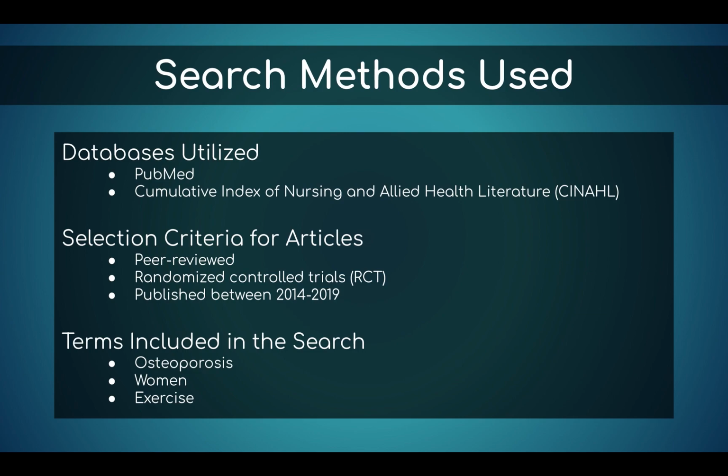To search for studies pertinent to our PICO question, we utilized databases containing scholarly articles from PubMed and the Cumulative Index of Nursing and Allied Health Literature, also known as CINAHL. The search for relevant literature was limited to include only peer-reviewed randomized controlled trials published between the years of 2014 to 2019. Terms used in the search were osteoporosis, exercise, and women.